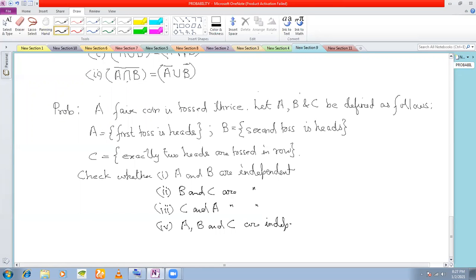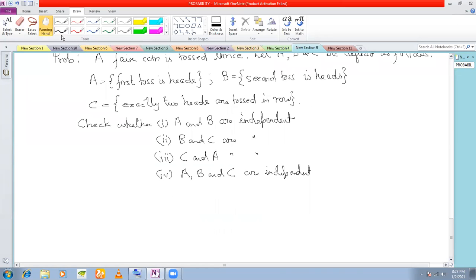So you need to check whether A and B are independent. Second question is whether B and C are independent. Third question is whether C and A are independent. And the fourth question is whether A, B, and C all are independent. Solution of this. Let us see first the events. So a fair coin is tossed thrice. So what should be the sample space?